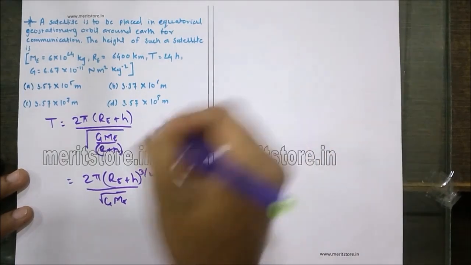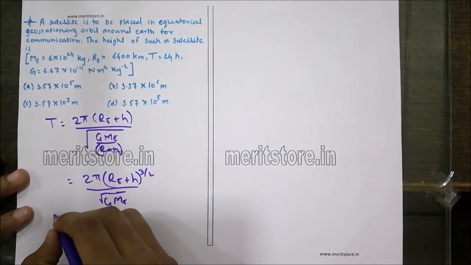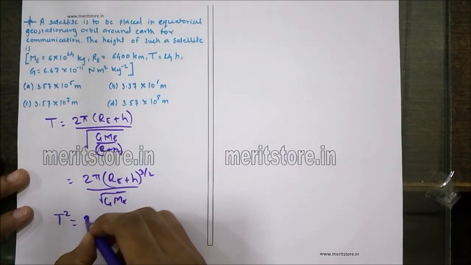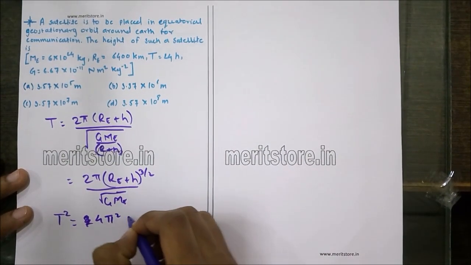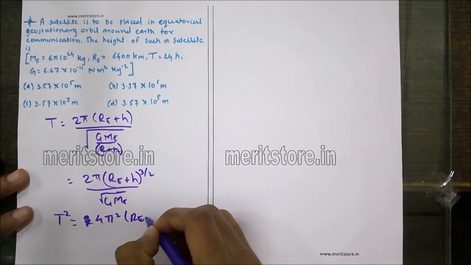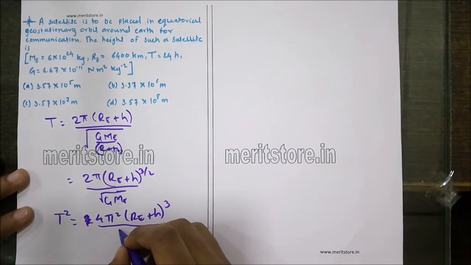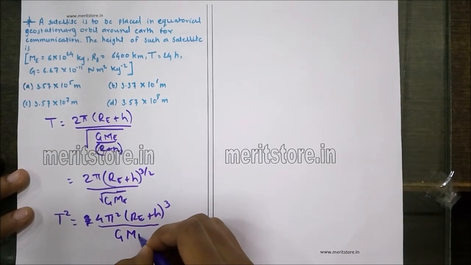Now, squaring both the sides in order to remove the root, we get T square is equal to 4 pi square (Re plus h) cube upon GMe.